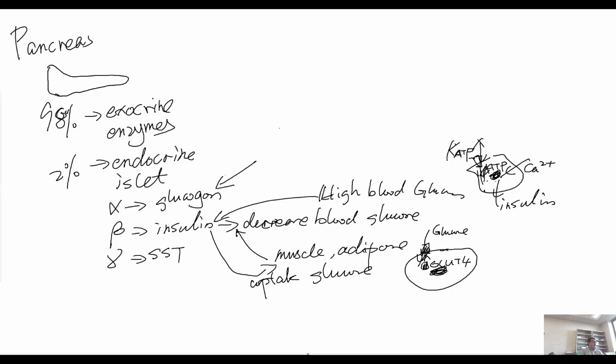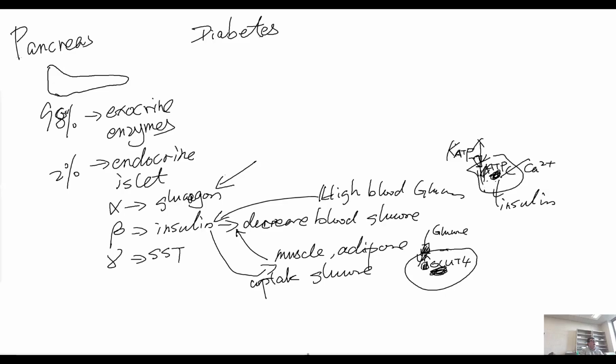The alpha cell produces glucagon. By the way, there is also a disease called diabetes.